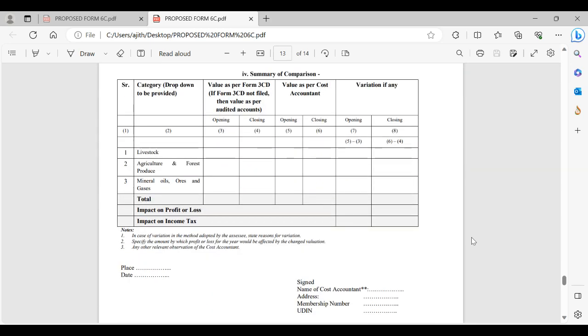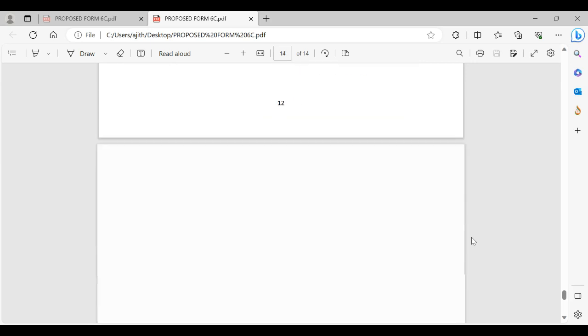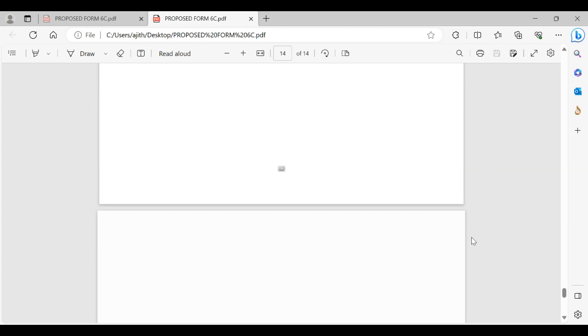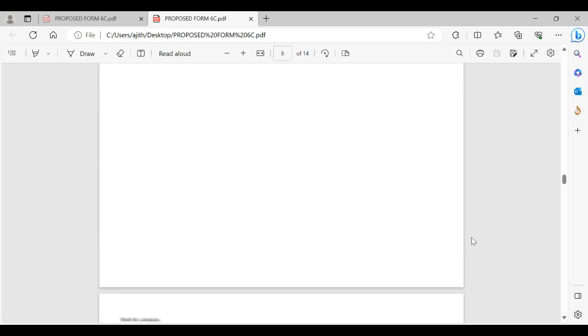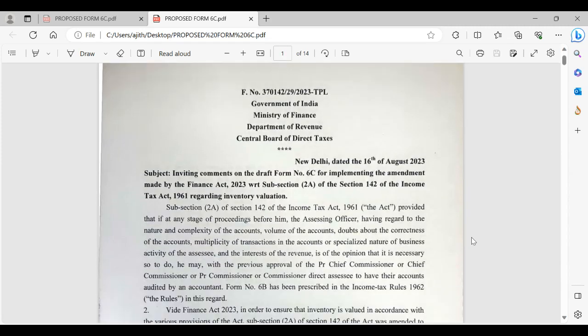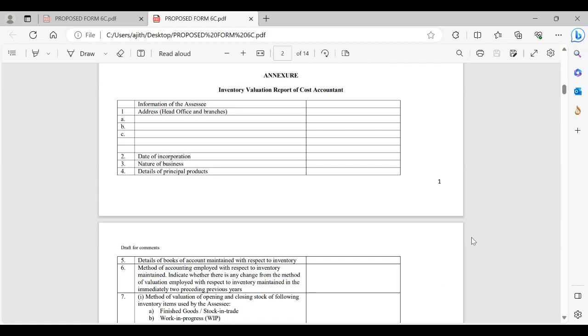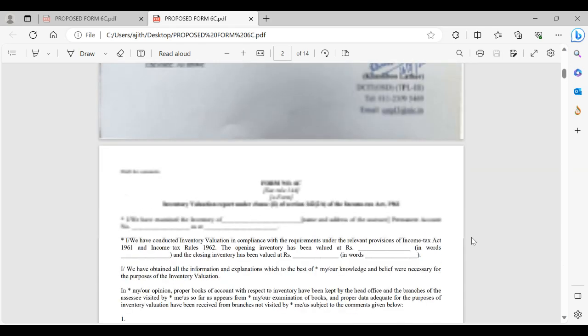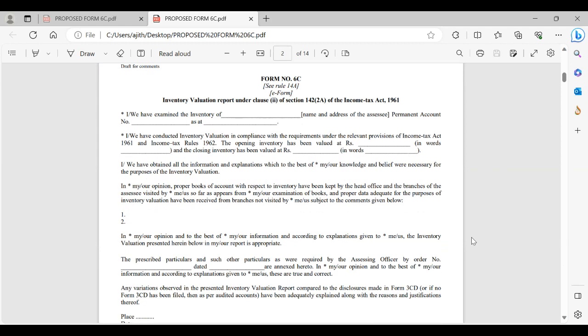So this is the total Form 6C. We were just going through the entire form. This is the form that we are supposed to submit before the income tax authorities once it has been assigned. We would be allotted 2 months, 3 months time also. Section 142 has been amended in such a way that the time devoted to us would be excluded for the assessing officer. So that time we would get in order to report. On the basis of this report, the assessing officer would move further with the procedures. We were just trying to correlate this Form 6C with the standards we were discussing till now.